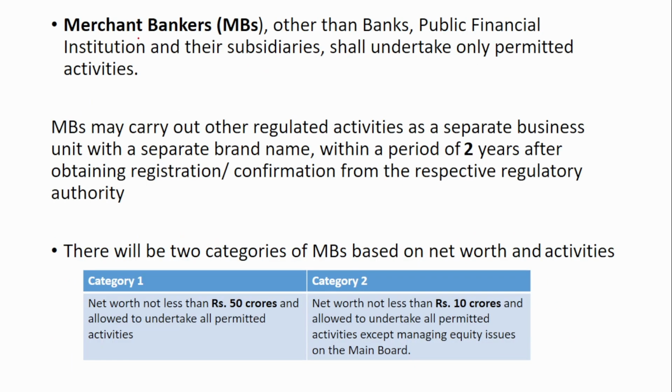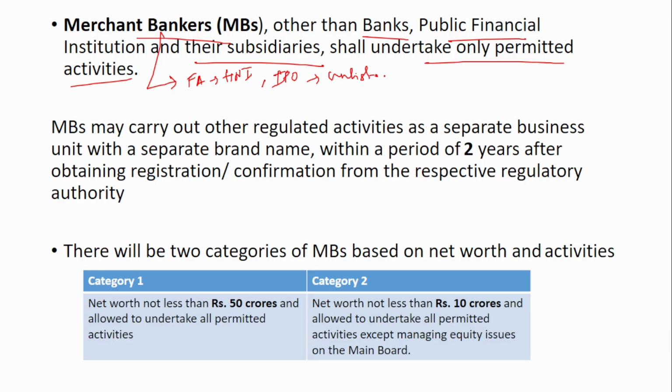Next is merchant bankers other than banks, public financial institutions and their subsidiaries shall undertake only permitted activities. So if you see, merchant bankers are not like any normal bankers. They play a different kind of role. Like, they do not accept deposits and all. They give financial advice to high net worth individuals. They are involved in the IPO process of any unlisted entities.